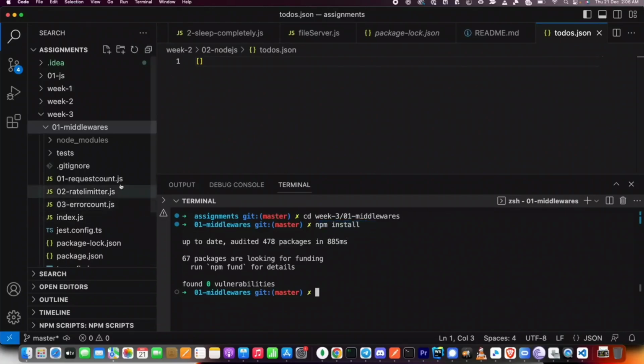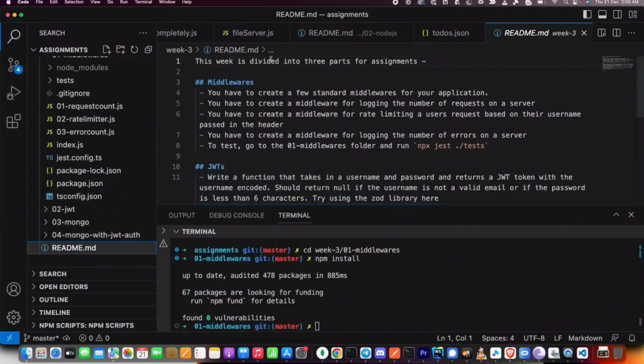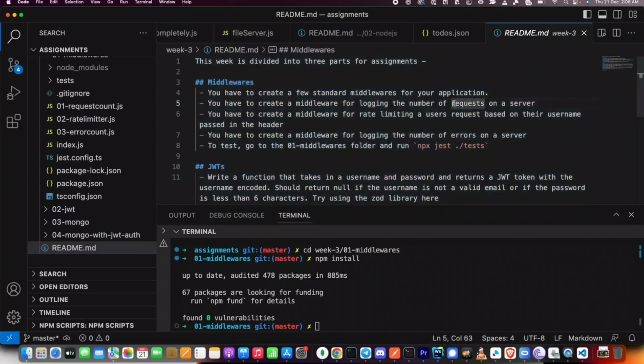Cool. Let's look at the README for this week. The README says, this week is divided into a few parts. Let's look at the first one, middlewares. You have to create a few standard middlewares for your application. Okay. You have to create a middleware for logging the number of requests to a server. Sounds okay. We'll figure out what that is. And then another assignment and then another assignment. Let's start with the first one. You have to create a middleware for logging the number of requests on a server.